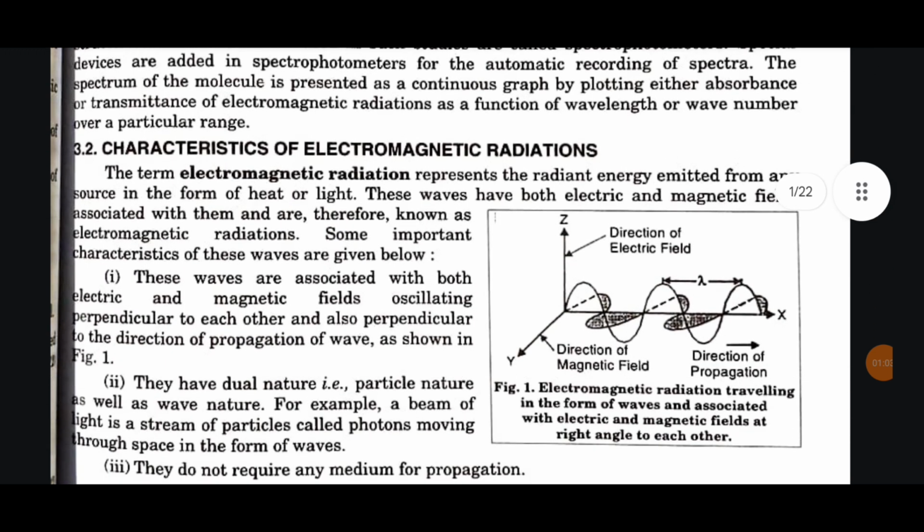3.2 Characteristics of electromagnetic radiations. The term electromagnetic radiations represent the radiant energy emitted from any source in the form of heat or light. These waves have both electric and magnetic field associated with them and are therefore known as electromagnetic radiations. Some important characteristics of these waves are given below.